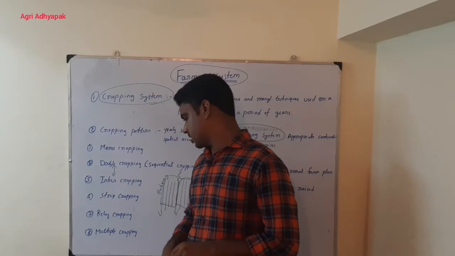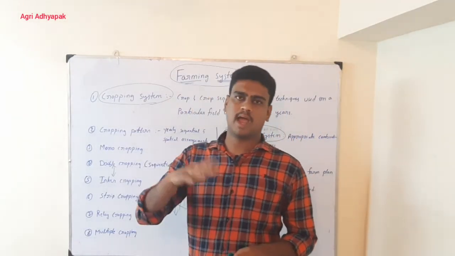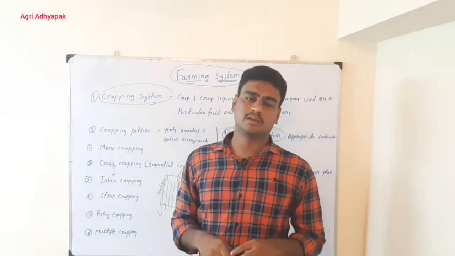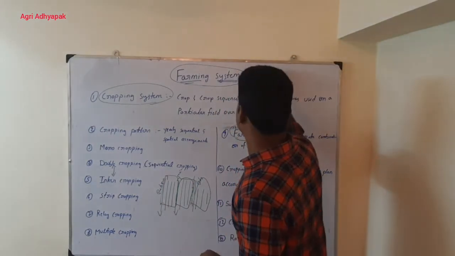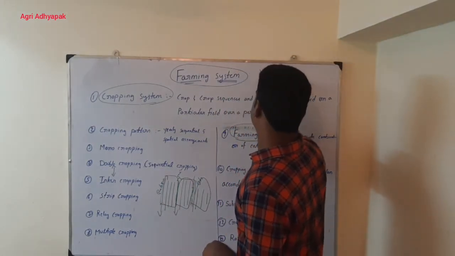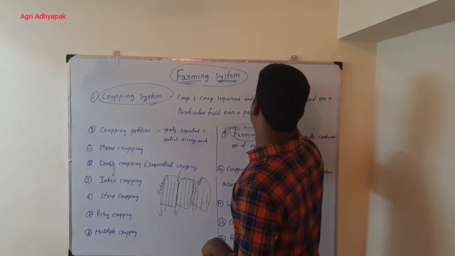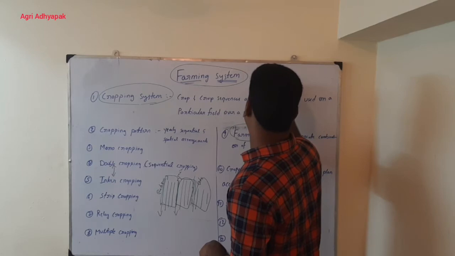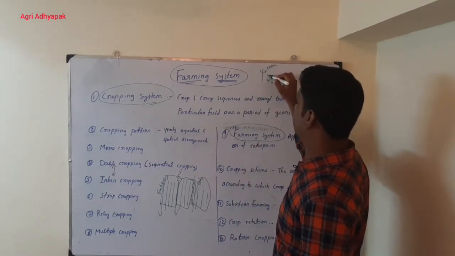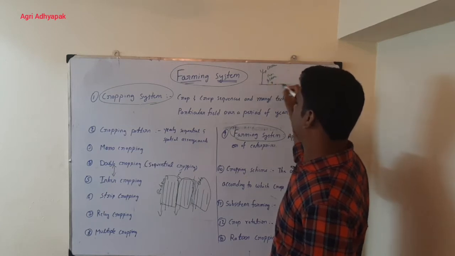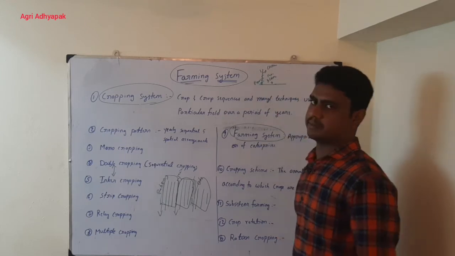Then the next one is multiple cropping, or multi-tier cropping. Multi-tier cropping means that based on different heights, we grow different crops in the same field. For example, coconut, and in the same field we may go for cocoa, and also pineapple and grass. If you don't have cocoa, you can go for papaya also. At the bottom of the coconut I may go for pepper creeper, because pepper creeper requires physical support.